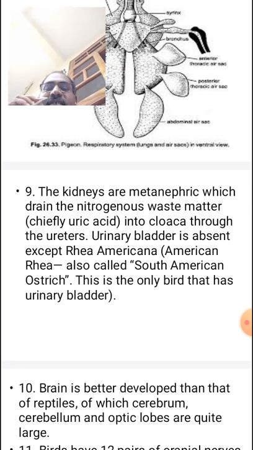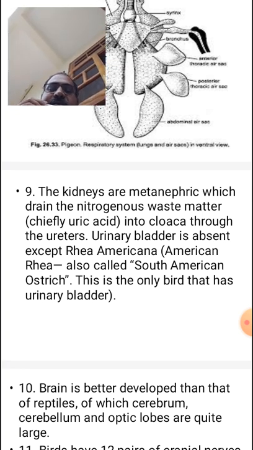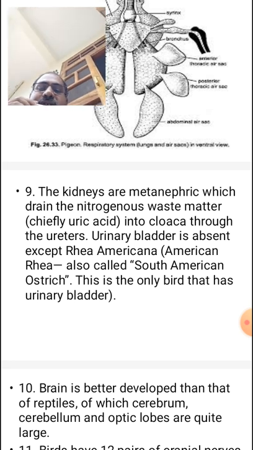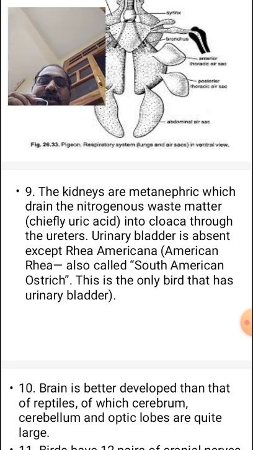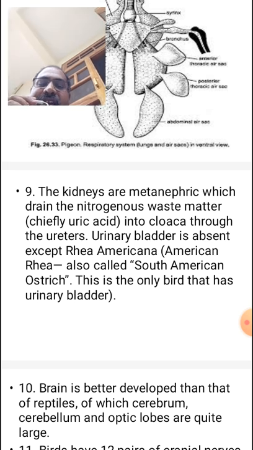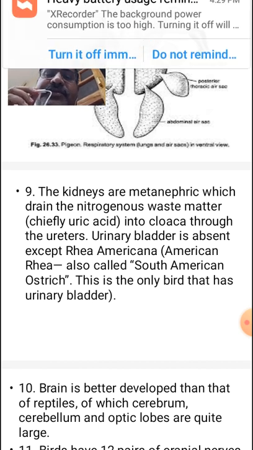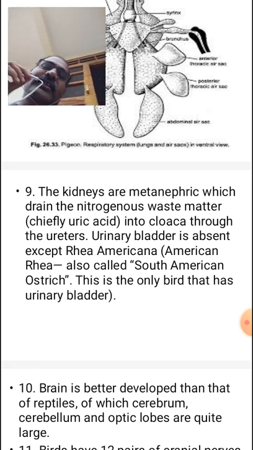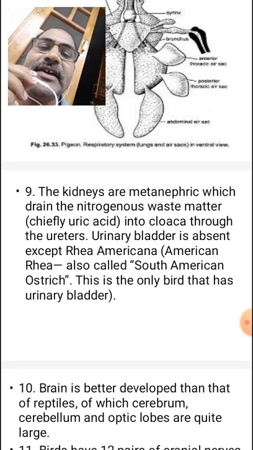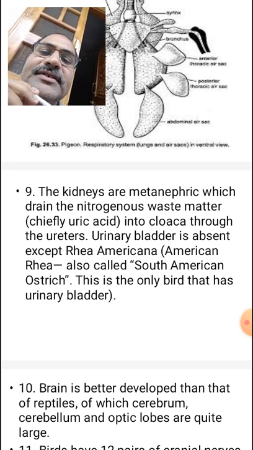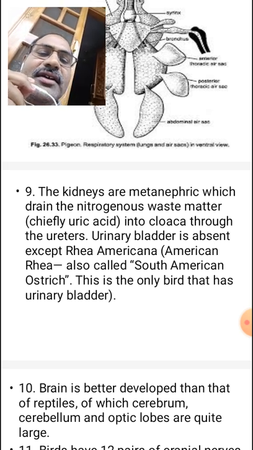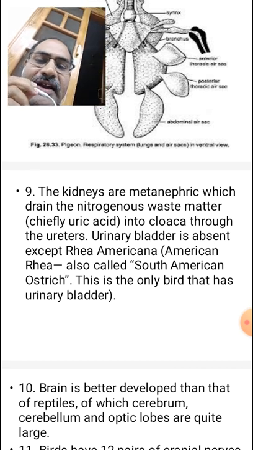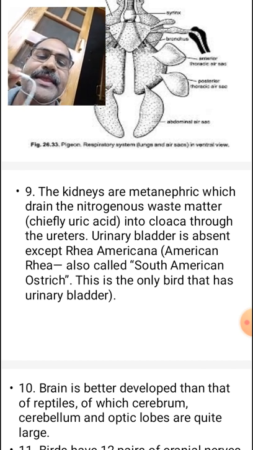In the excretory system, the kidneys are metanephric, and the nitrogenous waste material is mainly uric acid, which drains into the cloaca through the ureter. The urinary bladder is absent in the aves. Why? Because they are flying animals, so to reduce the weight, the urinary bladder is absent.